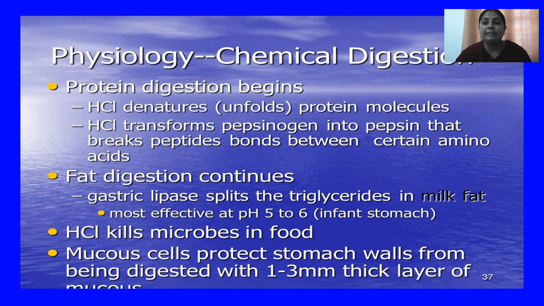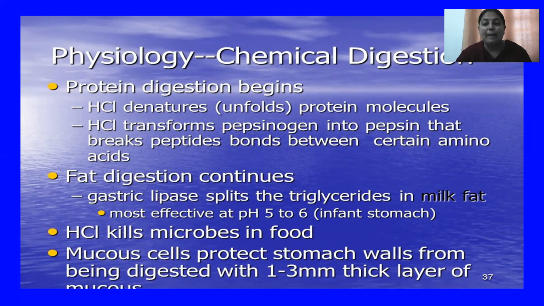So as soon as this enzyme renin comes in contact with these milk proteins, paracasein, it breaks them and converts them into casein. So two protein digesting enzymes are there. One is pepsin and another one is renin. So remember that renin is responsible for the digestion of milk proteins only.